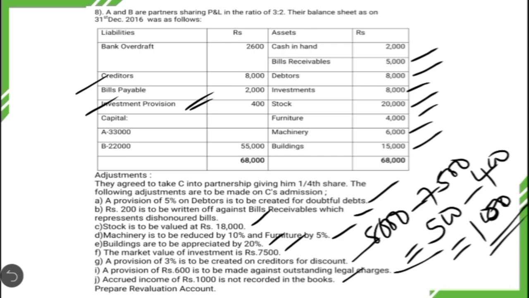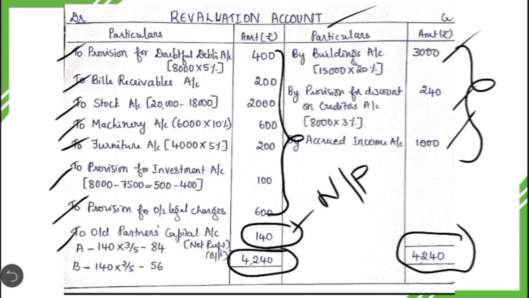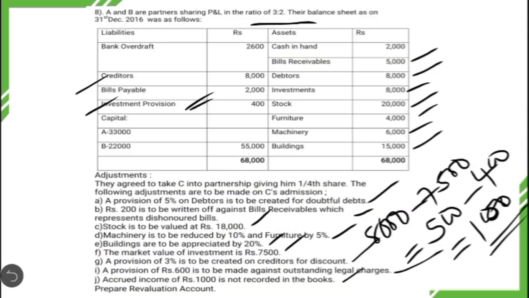What is the old profit sharing ratio between A and B? It is 3:2. So for A, 140 into 3 by 5, it comes to 84 rupees, and for B it is 140 into 2 by 5, which comes to 56 rupees. Okay, so this is how you are going to prepare the revaluation account depending on the transactions given in the question. Okay, let us take up some more questions in the next video.